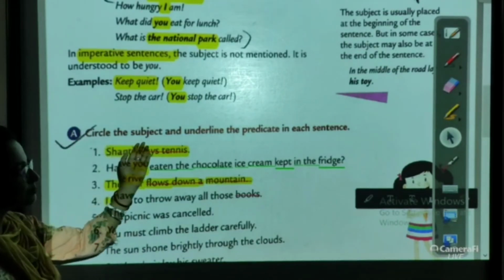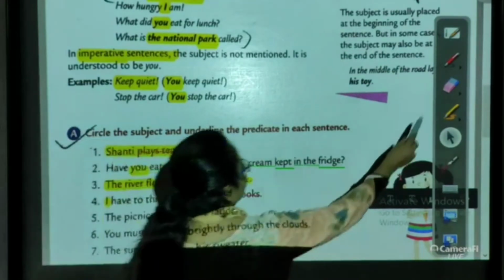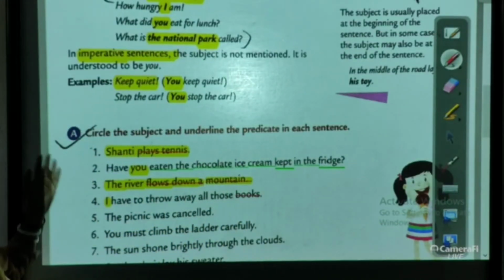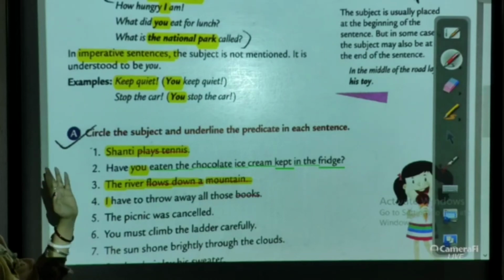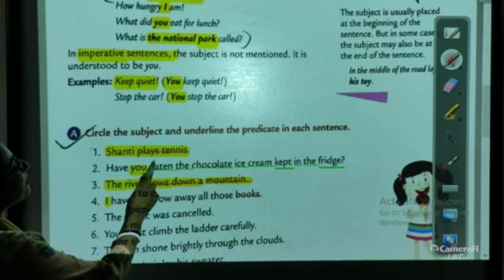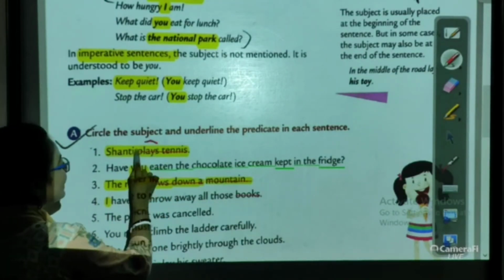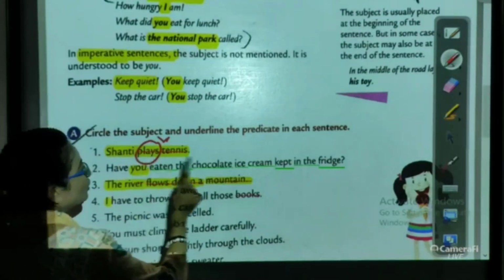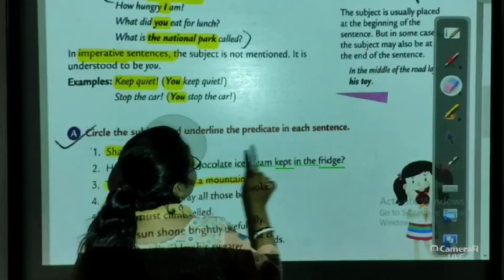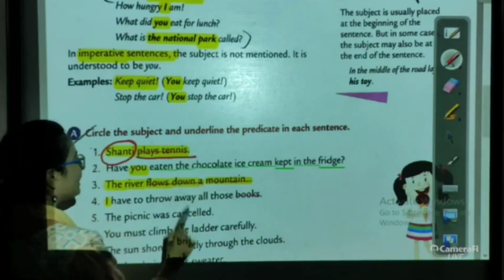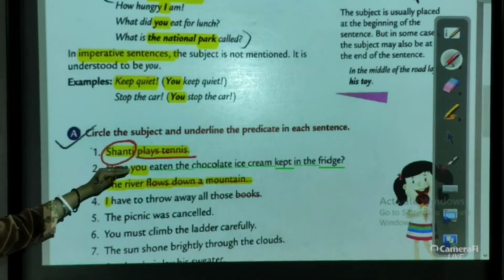We have to circle the subject and underline the predicate. We won't be doing the entire exercise. I will just show you how to do it, and you will do it and show me as homework. Okay. Shanti plays tennis. Now, play is the verb here. Who plays tennis? Shanti. So Shanti becomes the subject here. We have to circle Shanti and underline plays tennis. Subject and predicate.